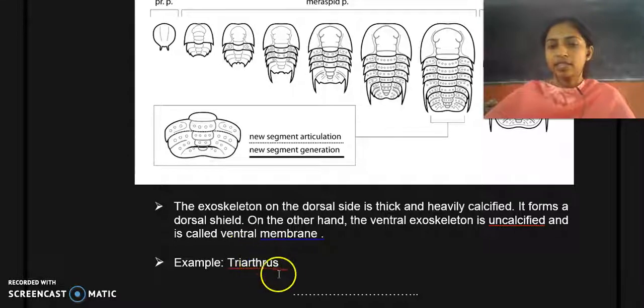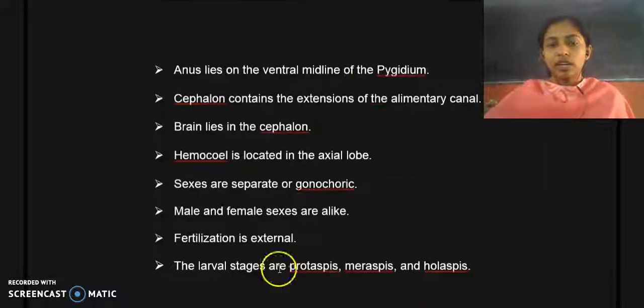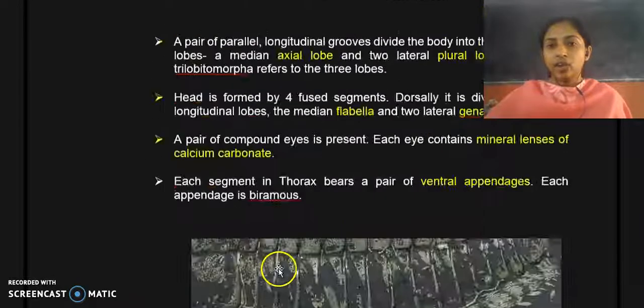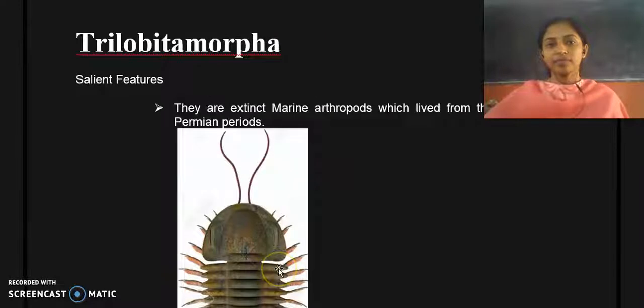An example is Triarthrus. So that's all about the subphylum Trilobitomorpha. Thank you.